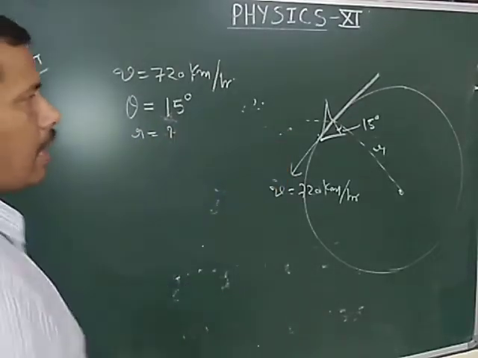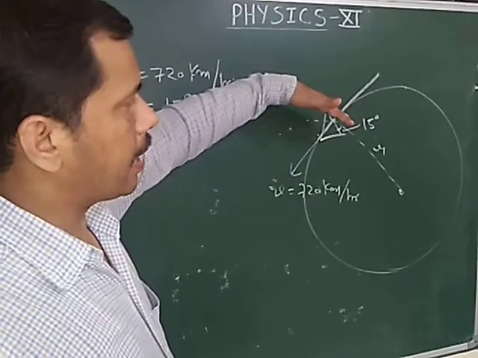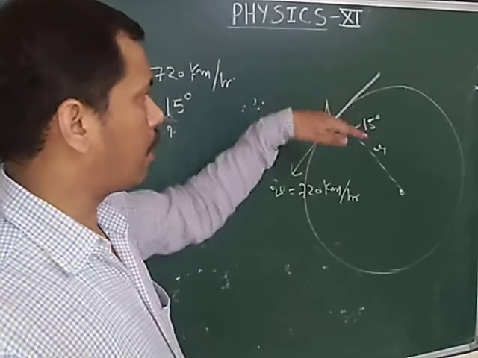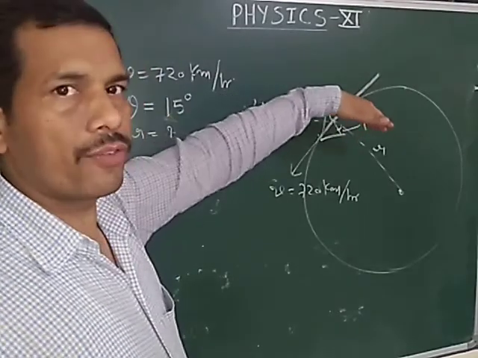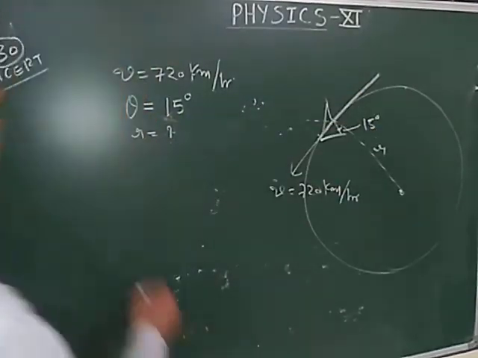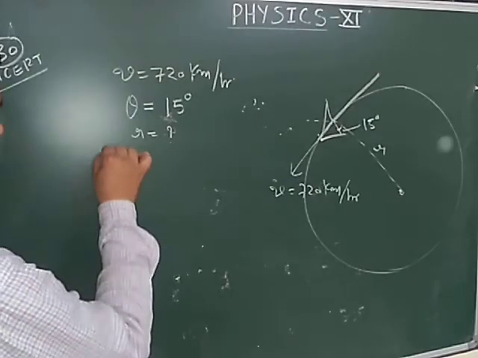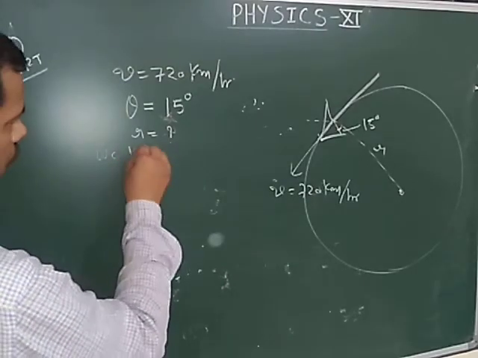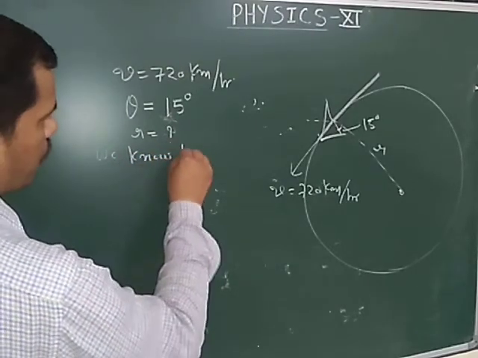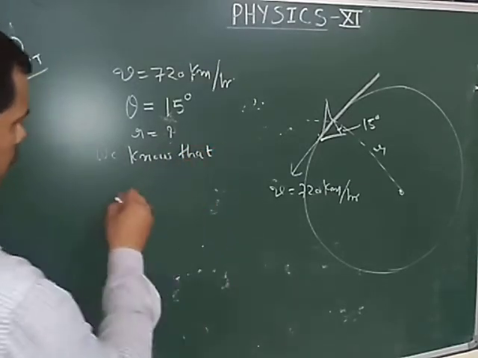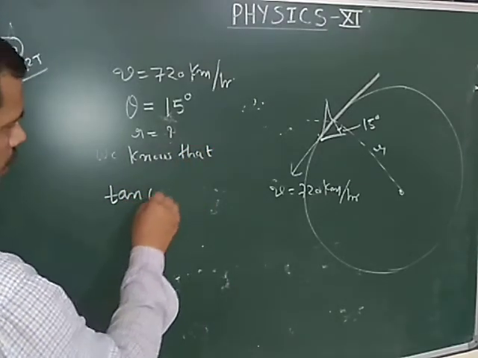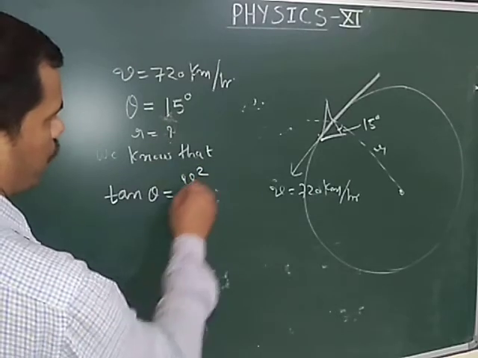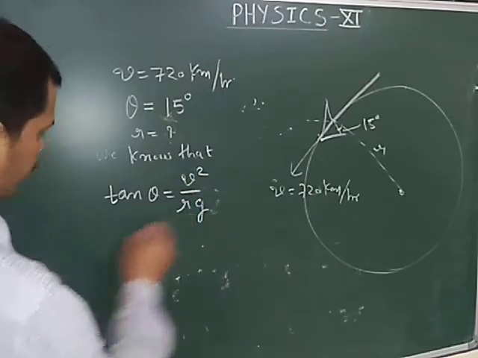तो as the wings are making an angle of 15 degrees का मतलब क्या हुआ, these are banked with an angle of 15 degree, यानी angle of banking is given, and we know that tan theta is equal to v square upon rg.